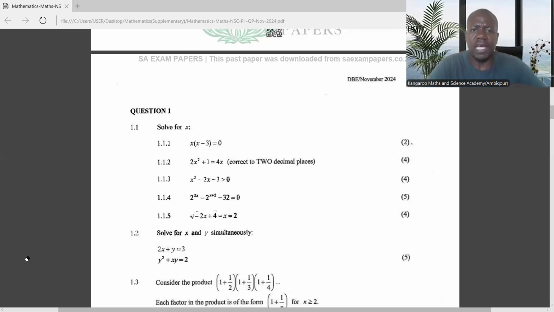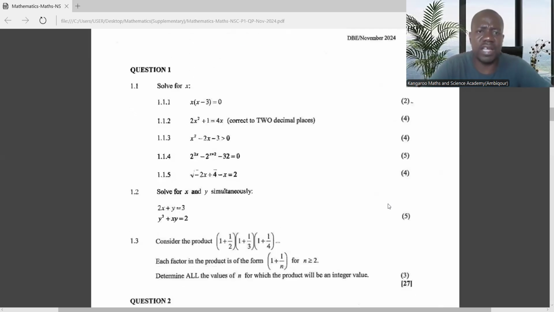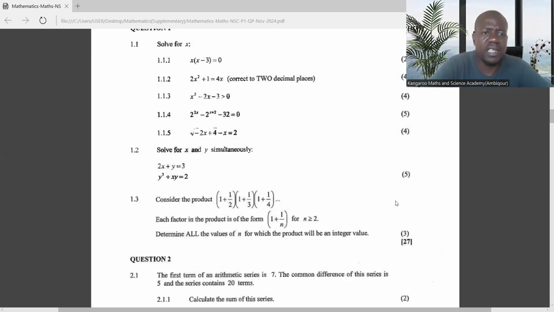Very important. After having done algebra, you see questions like 1.3. These are questions where they just want to check your level of understanding. But I would advise you not to spend too much time on them. Let these be the last questions where you focus.